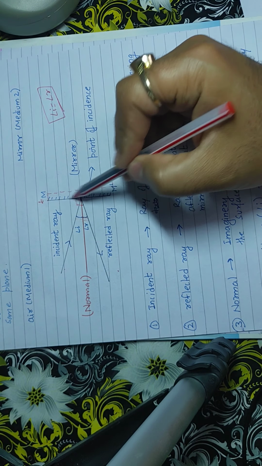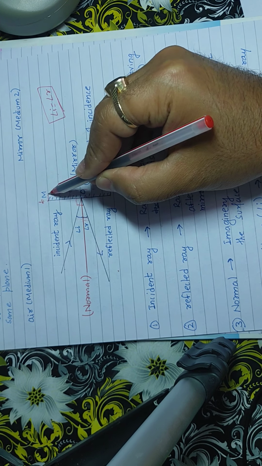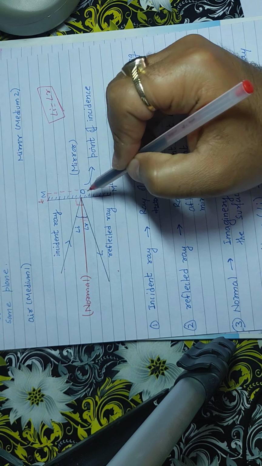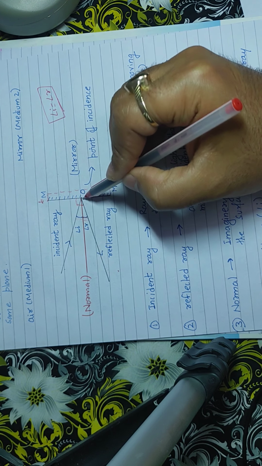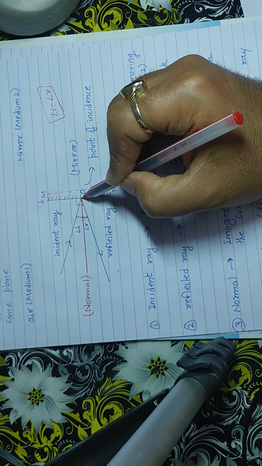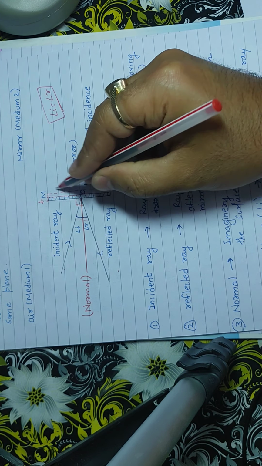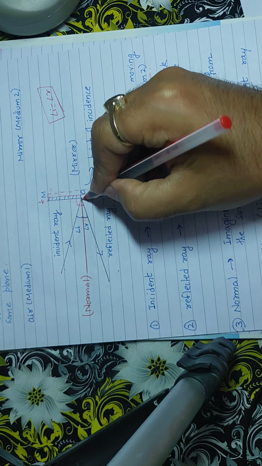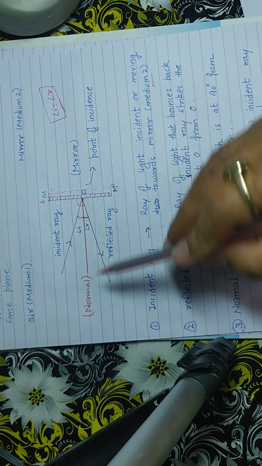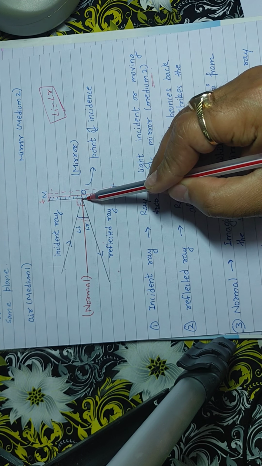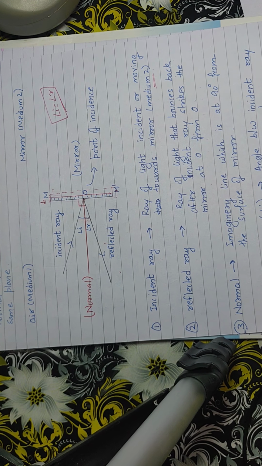Now, a plane means, say this is the thickness of the mirror. There are n number of planes in this thickness. Same plane means this incident ray, reflected ray, and the normal at the point of incidence will lie on this plane, not on this plane, not on this plane, but the very first plane. That is the second law. The incident ray, the reflected ray, and the normal at the point of incidence all lie on the same plane. These are the 2 laws, very important laws.